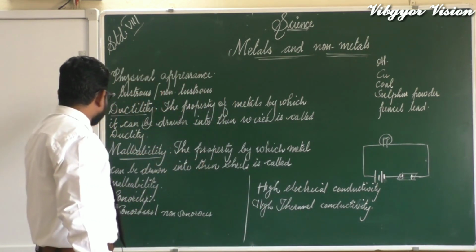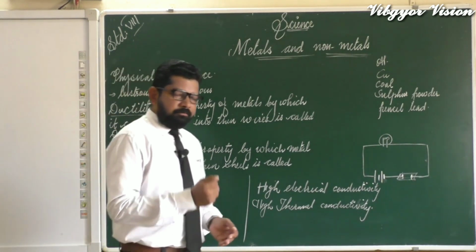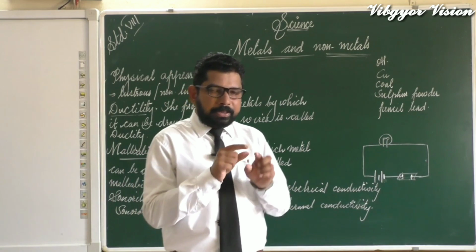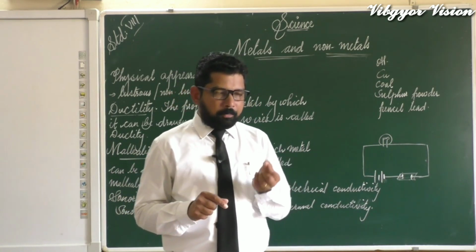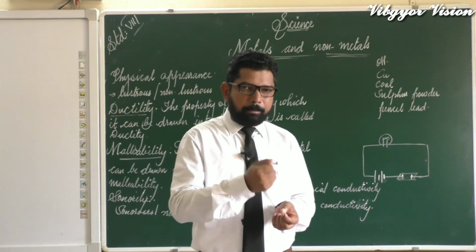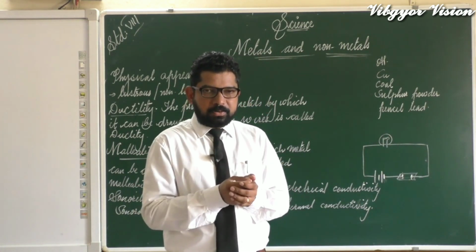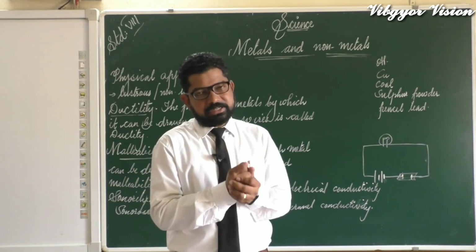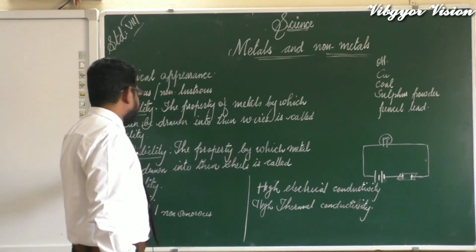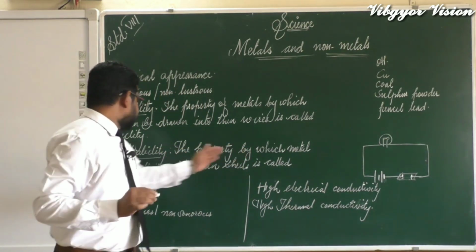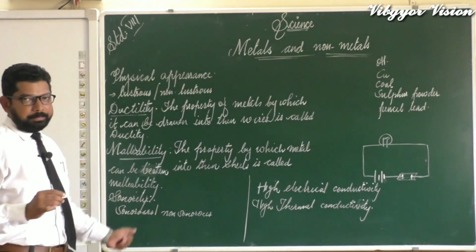So let's learn the next property. What is that? Malleability. We can hammer the metal into thin sheets. If you have taken a piece of copper wire and if you beat it with a hammer, what happens? It becomes a thin sheet. So this property of metal is known as malleability. The property by which metal can be beaten into thin sheets is called malleability.